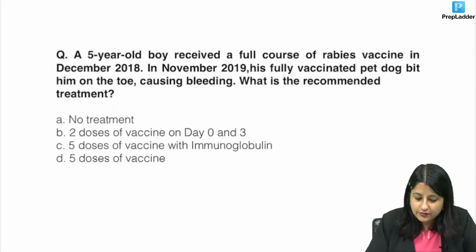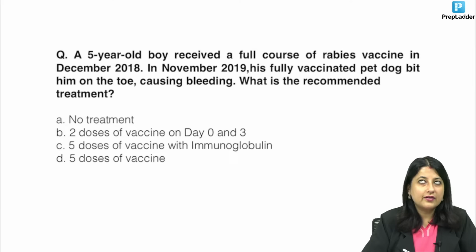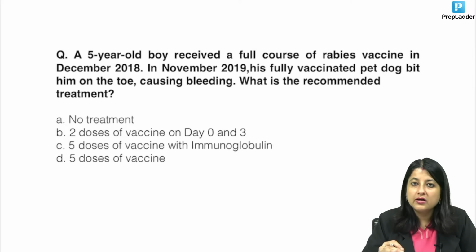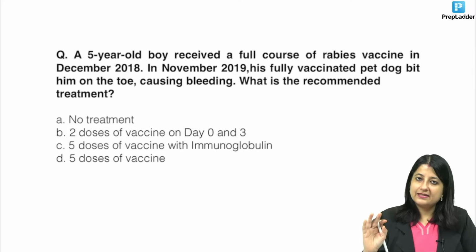A 5-year-old received a full course of rabies vaccine in December 2018. November 2019, his fully vaccinated pet dog bit him on the toe, causing bleeding. Point number 1, even if somebody is bit by the pet dog, you will always say, please get vaccinated.